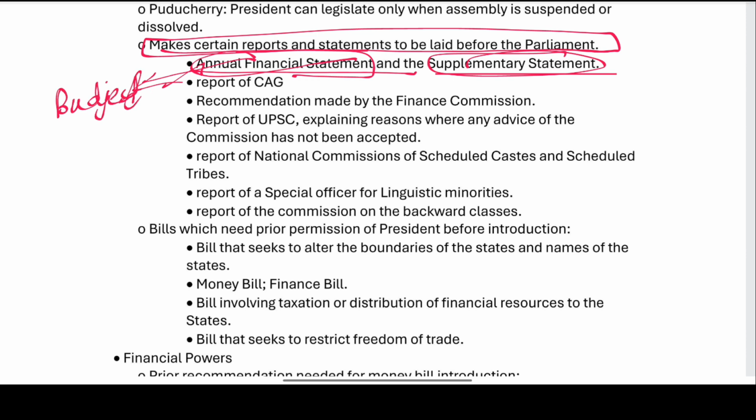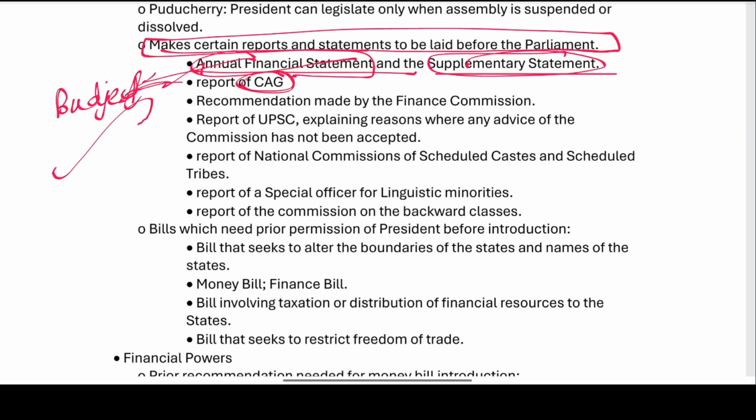So the budget is to be laid by the president. On behalf of the president, the finance minister lays down the annual financial statement. The annual financial statement is the responsibility of the president, right? And the supplementary statement as well.